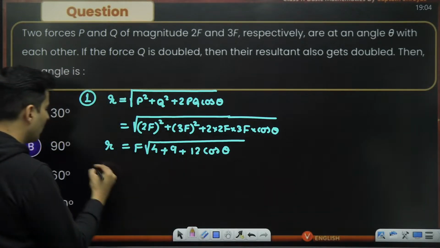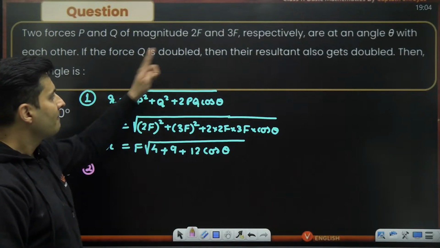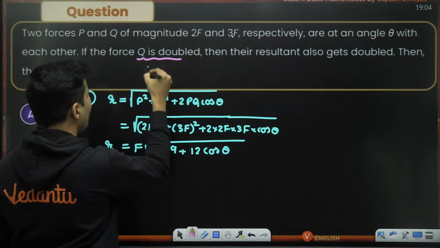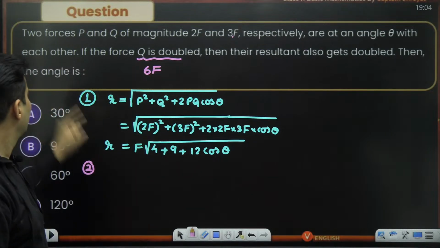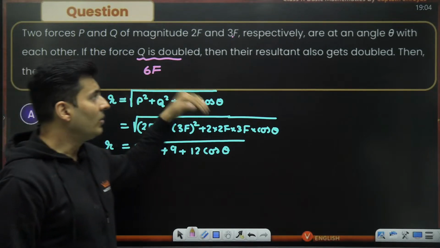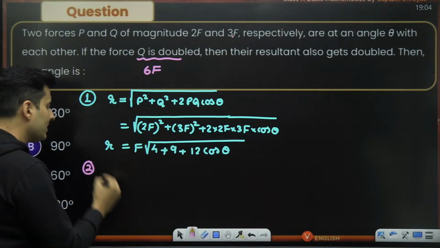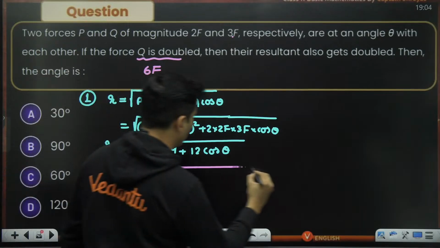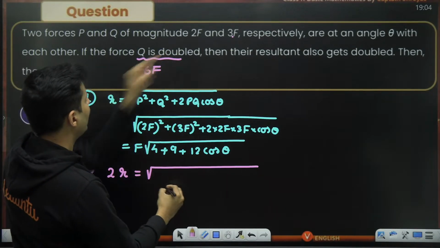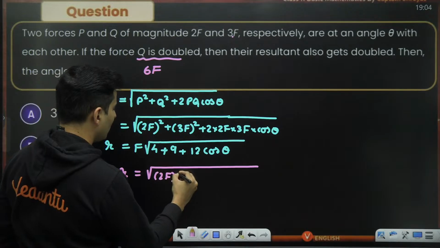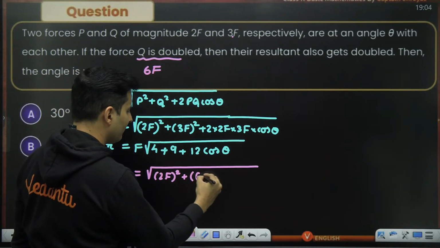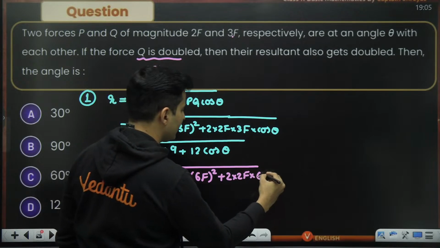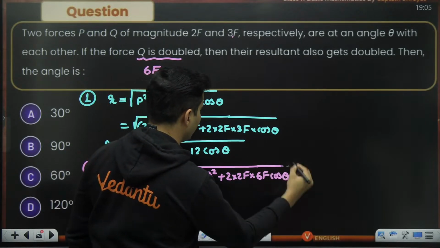Now let's talk about the second scenario. When the force Q is doubled, that means instead of 3F, it will become 6F. Other forces are as they are. So the resultant also gets doubled. That means instead of R, I am getting 2 times R. That will be nothing but the root of, first magnitude is still going to be 2F, but the other magnitude is going to be 6F, plus 2 multiplied by 2F multiplied by 6F times cos theta.